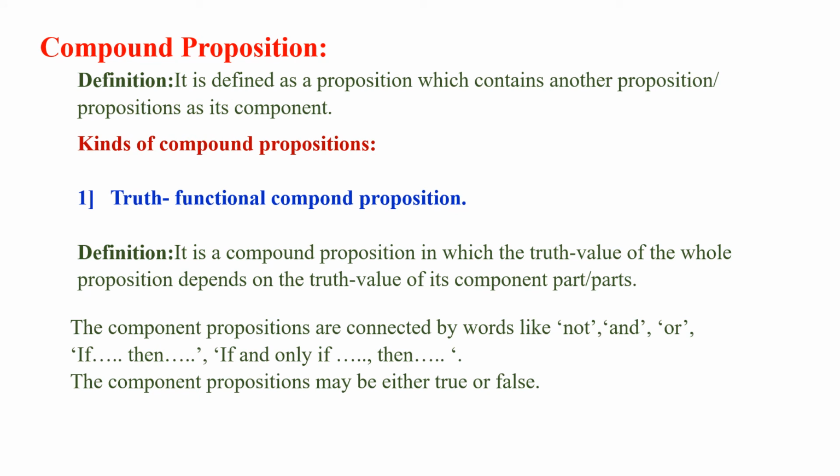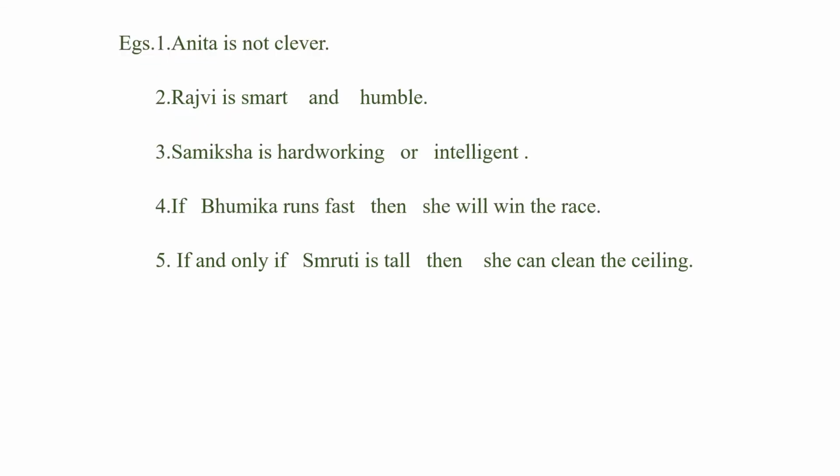The component propositions are connected by words like not, and, or, if then, if and only if then, and the component propositions may be either true or false. So, depending upon the component propositions, the truth value of the whole proposition is known. So let us take few examples.